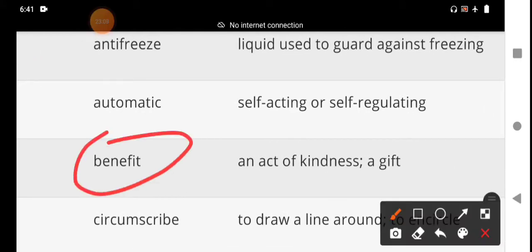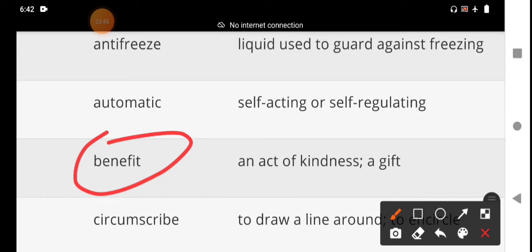Benefit means an act of kindness or a gift. Some more derived words: beneficiary. What is the meaning of beneficiary? Beneficiary means someone eligible to receive distribution from a trust or from a government.